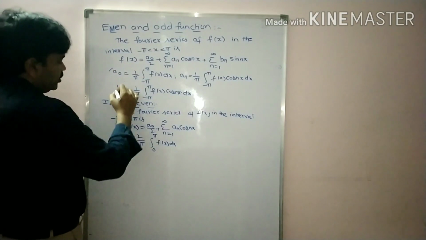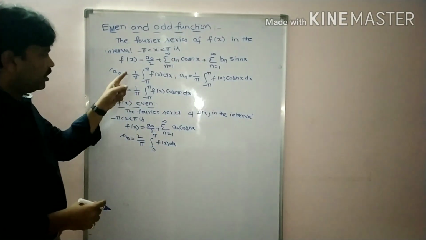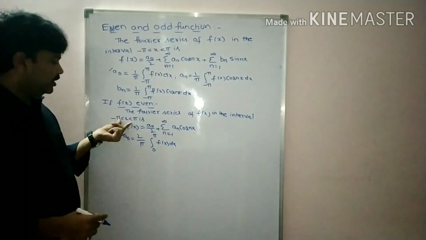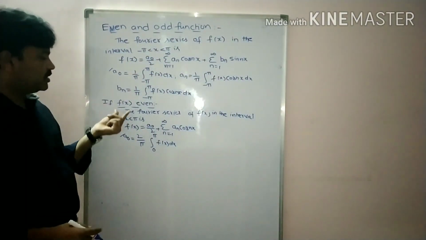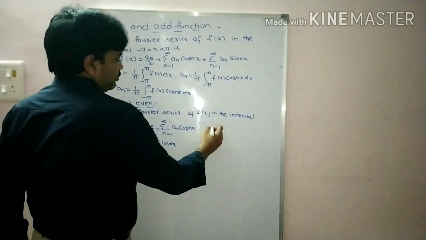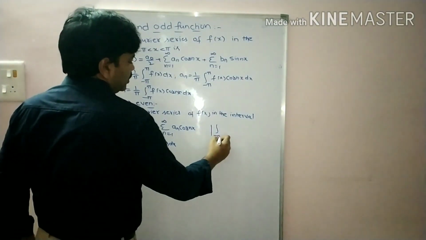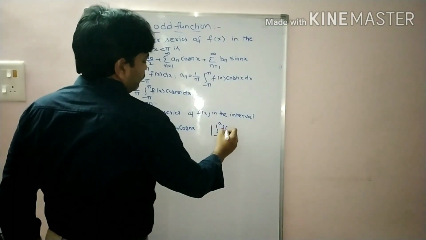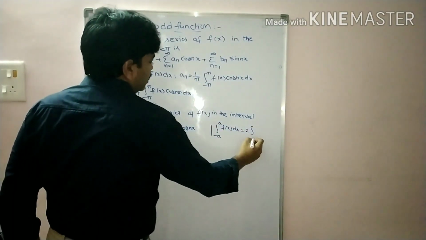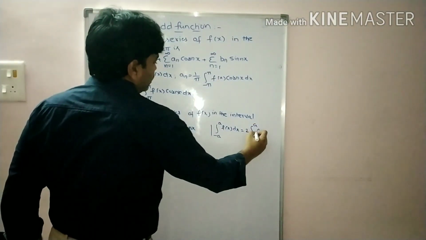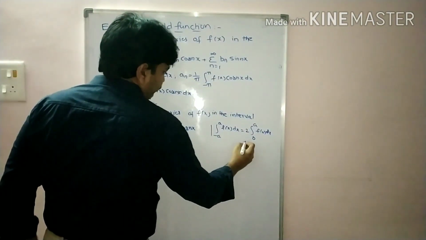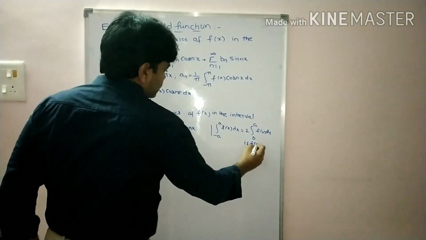What is the difference between these two, students? Here we have 2 by pi instead of 1 by pi, but the interval is the same. We are applying the basic formula. What is the basic formula? Integral minus a to a f of x dx is equal to 2 into integral 0 to a f of x dx. This formula holds if f of x is even.